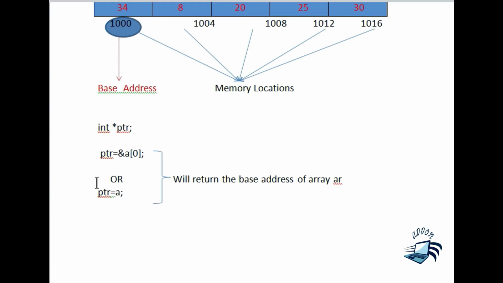So these two statements will give the base address. So this is the relationship between a pointer and the array, because an array is itself a pointer. Why is it so called? It is itself a pointer because it points to the starting address of the memory location.